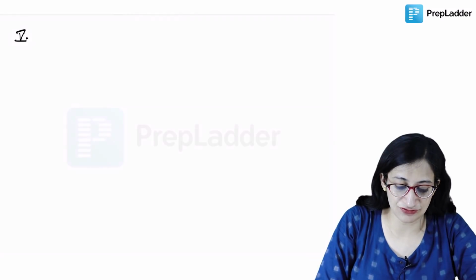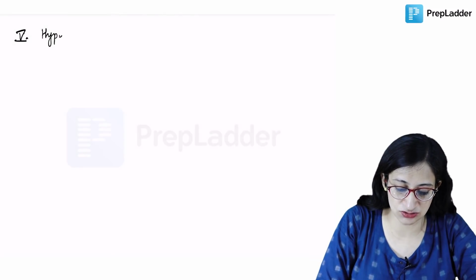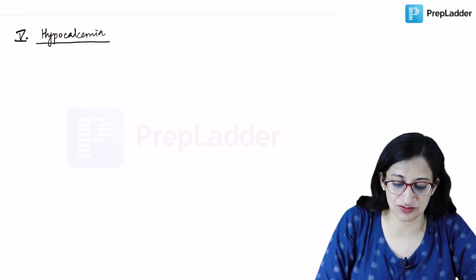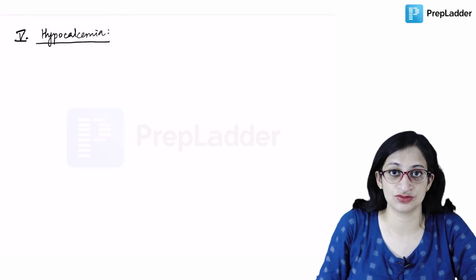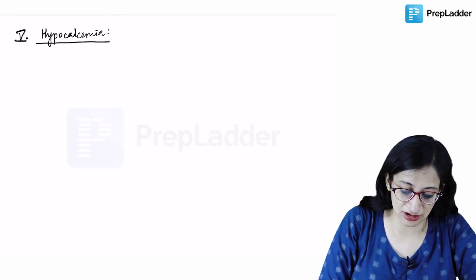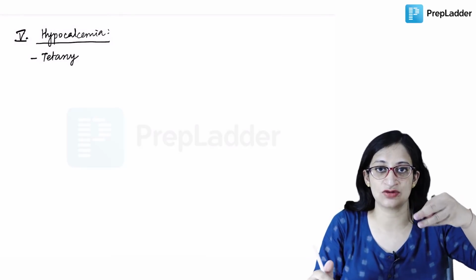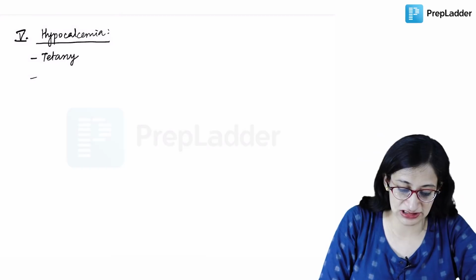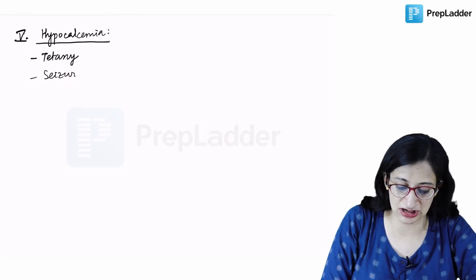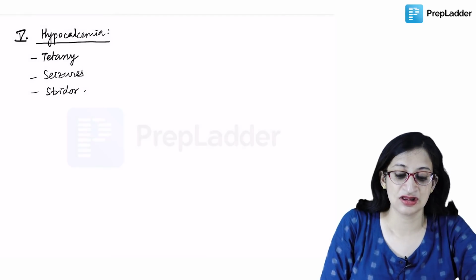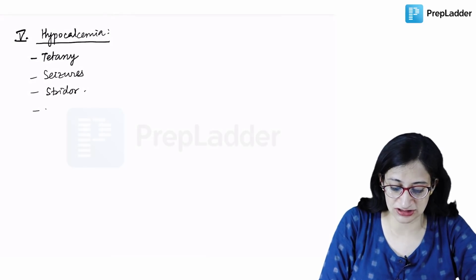There can be some features due to hypocalcemia as well, because as we know, vitamin D deficiency is going to give rise to hypocalcemia also. Hypocalcemia can give rise to features like tetany, where you have the carpopedal spasm of the hands like this. It can give rise to seizures in a child. Stridor can be there because of the laryngospasm. Then there are the Trousseau sign and Chvostek sign, which you might have discussed in medicine also.